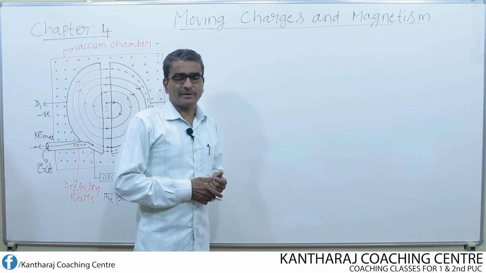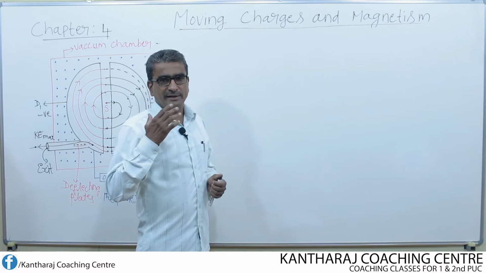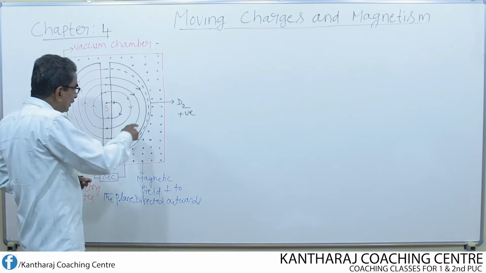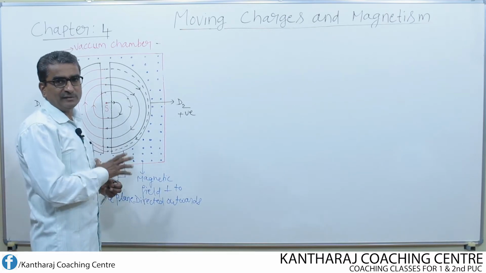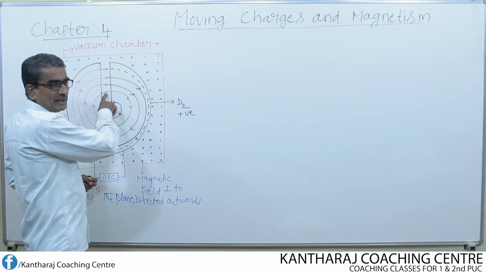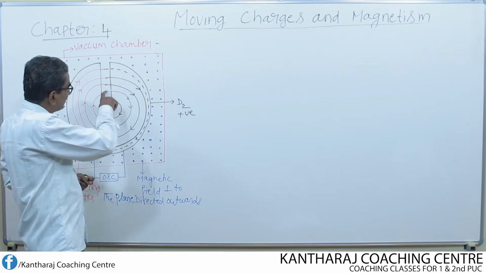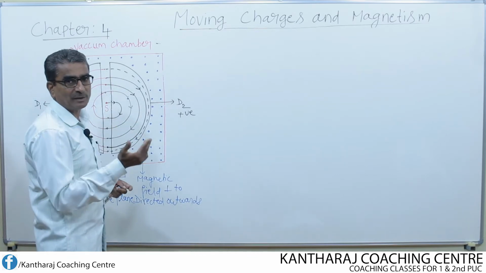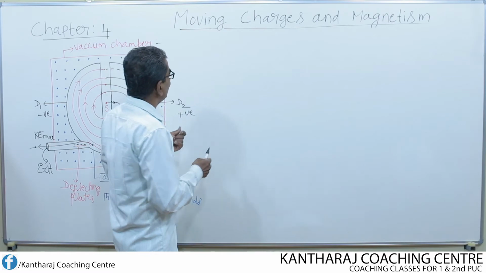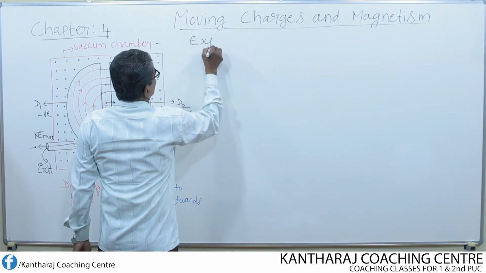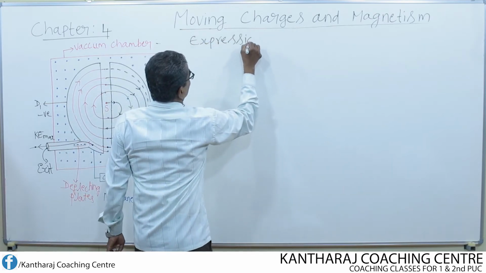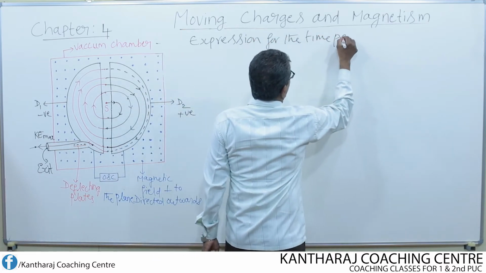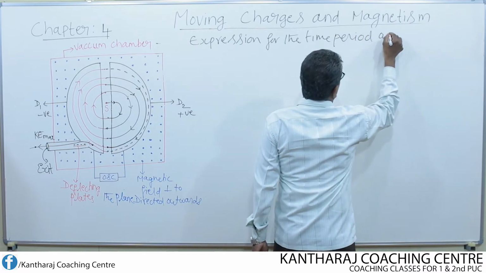Now let us derive the expression for the time period and frequency of the charged particle undergoing motion inside the D. We know that each time the charged particle comes out of the D, it describes a semicircular path, but overall it traces a spiral path of increasing radii. So, the expression for the time period and frequency of the charged particle.